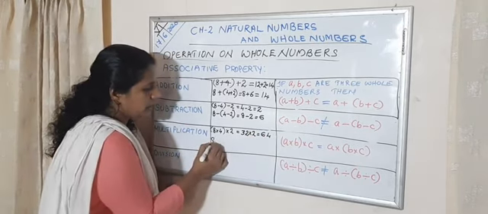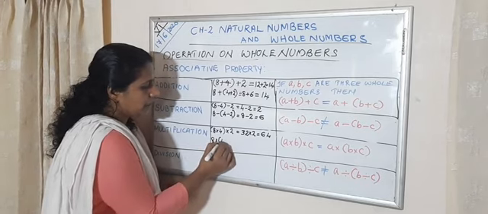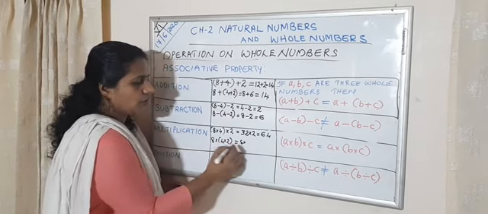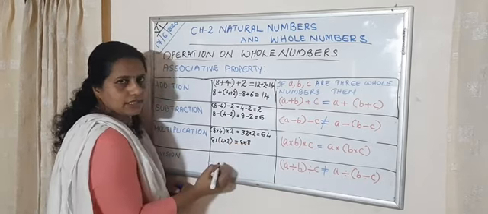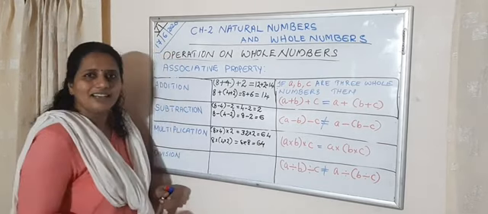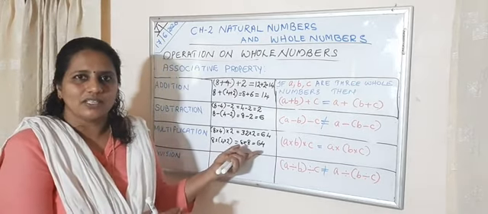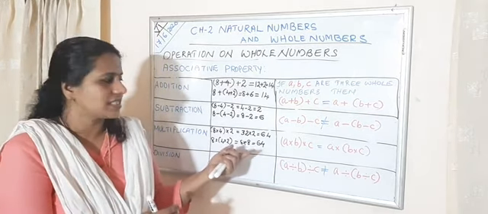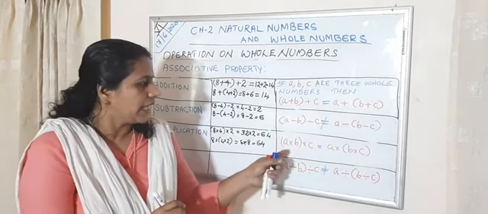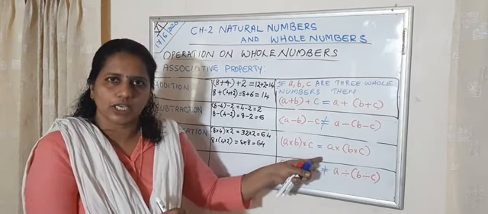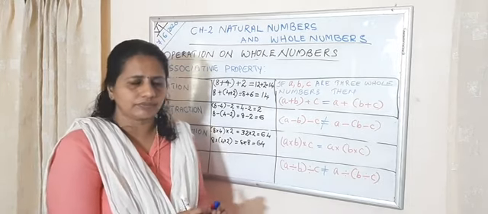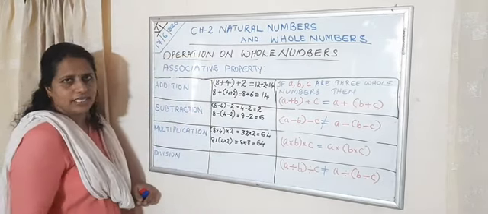Now I am writing 8 first and combining the next two numbers. 8 into, what is 4 into 2? 8. 8 into 8, 64. Look at here. We get the same answer. So we can say multiplication holds associative property. So (A into B) into C is equal to A into (B into C). Clear? The next one, division.